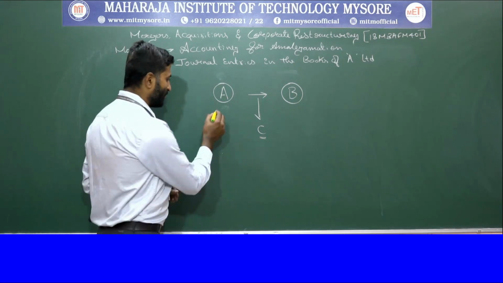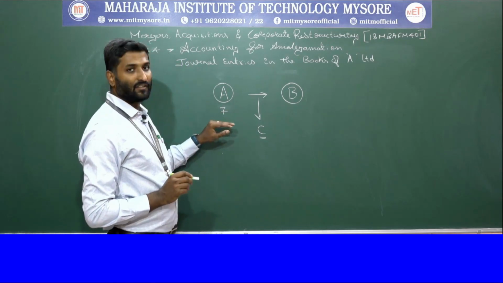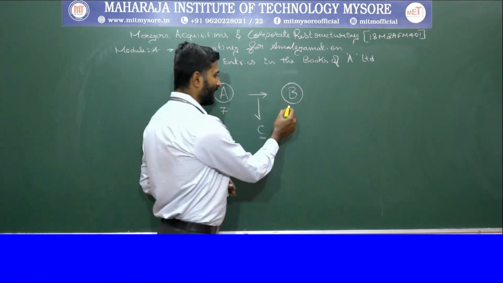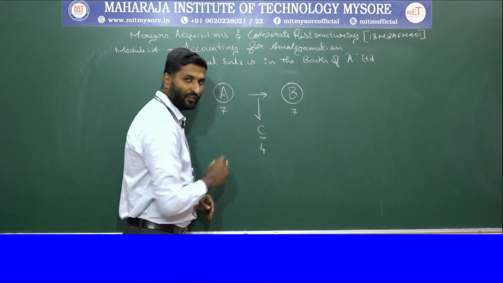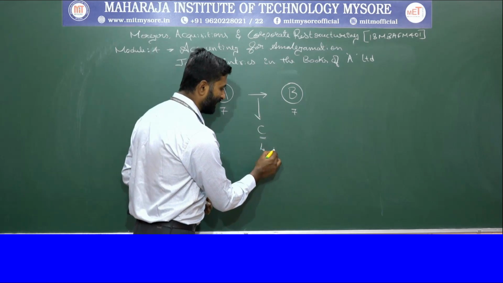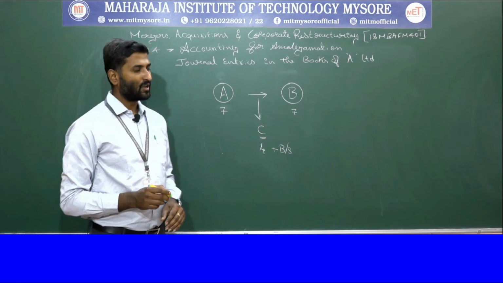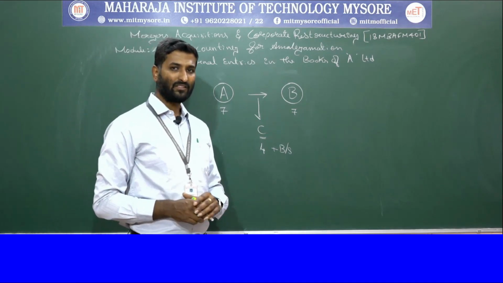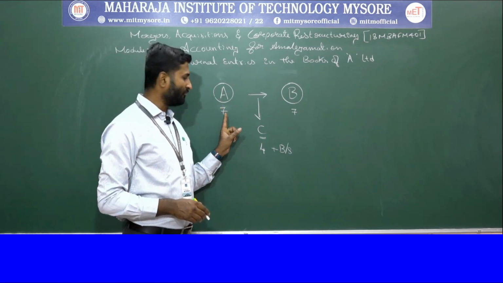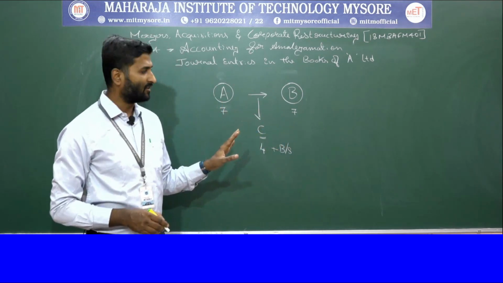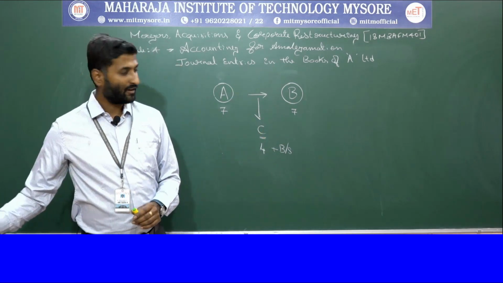At that time you have to journalize 7 transactions for A, 7 journal entries for B, and 4 journal entries for C Limited, and prepare the balance sheet for C Limited. Only in connection with debentures or any additional adjustment, there may be one extra journal entry for A, B and C Limited. Hope you have understood.